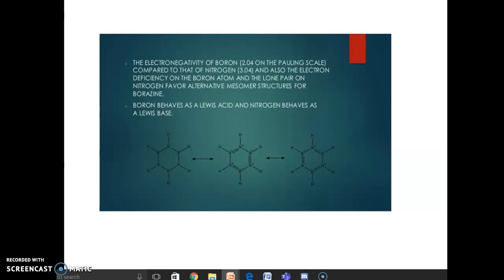The electronegativity of boron is around 2.04 on the Pauling scale compared to 3.04 for nitrogen, and also the electron deficiency on the boron atom and the lone pair of electrons on the nitrogen favor alternative mesomeric structures for borazine. So boron behaves as a Lewis acid and nitrogen behaves as a Lewis base. These are the three mesomeric structures of borazine, which can be written with the arrow headed on both sides.